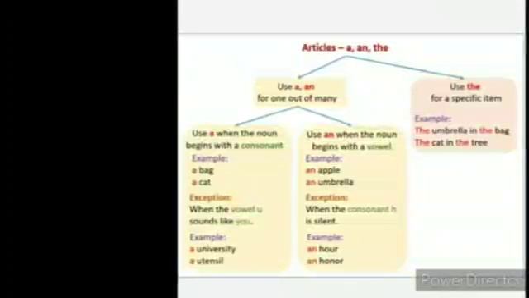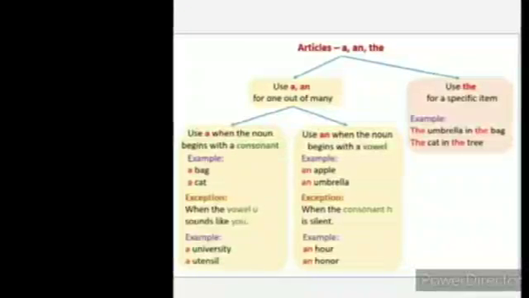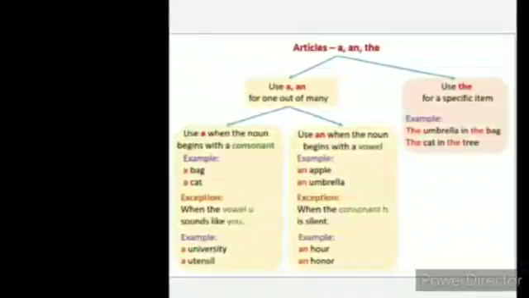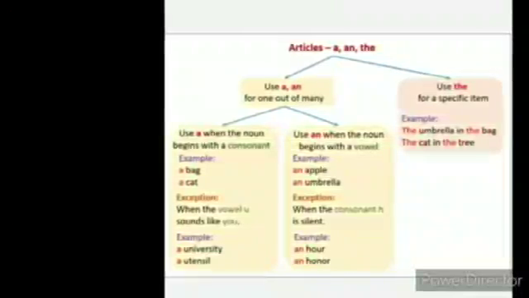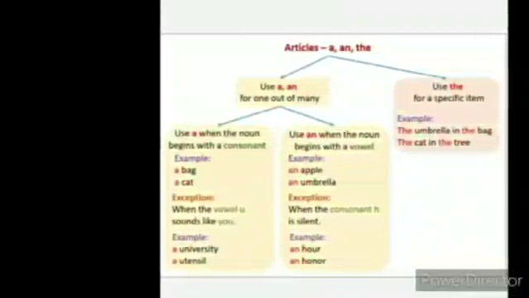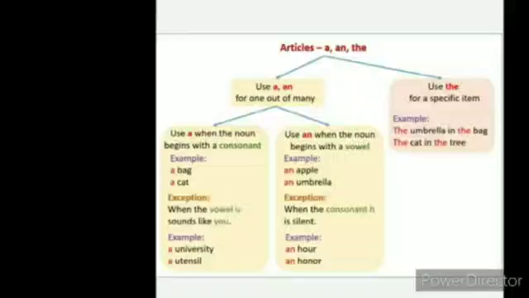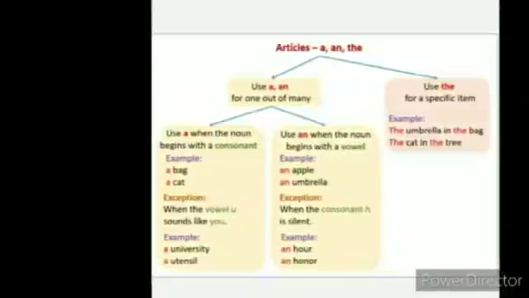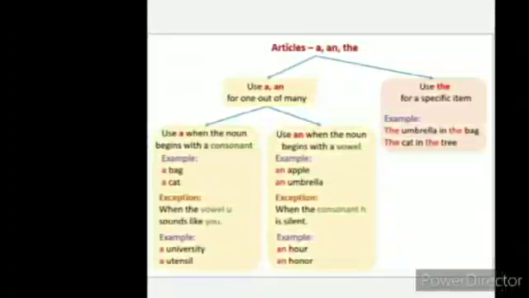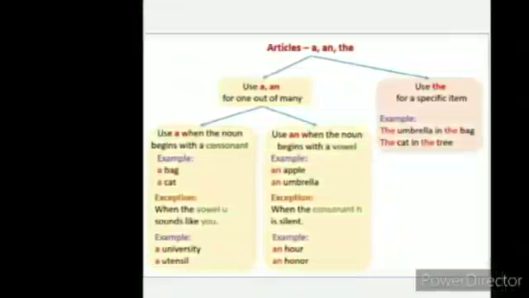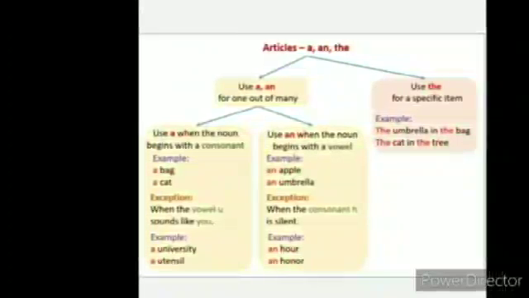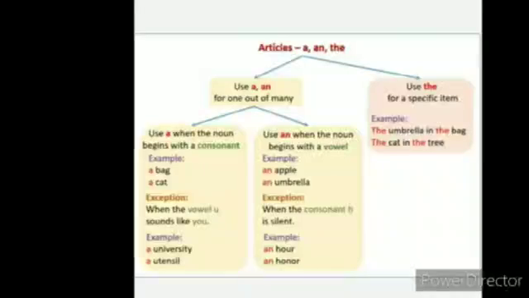Use a for one out of many. Use a when the noun begins with a consonant. For example, a bat, a cat. Except when the vowel u sounds like u, y-o-u. For example, a university, a utensil.